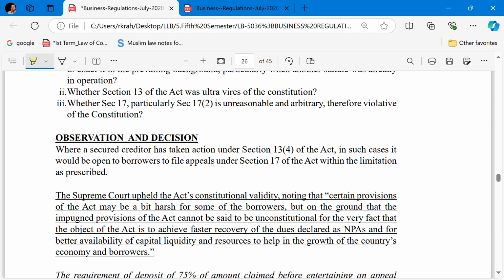constitutional validity, noting that certain provisions of the Act may be a bit harsh for some borrowers, but on that ground the provisions of the Act cannot be said to be unconstitutional, for the very fact that the object of the Act is to achieve the faster recovery of the dues declared as NPA, that is non-performing assets, and for the better availability of capital liquidity and the recourse to help the growth of the country's economy and the borrowers.